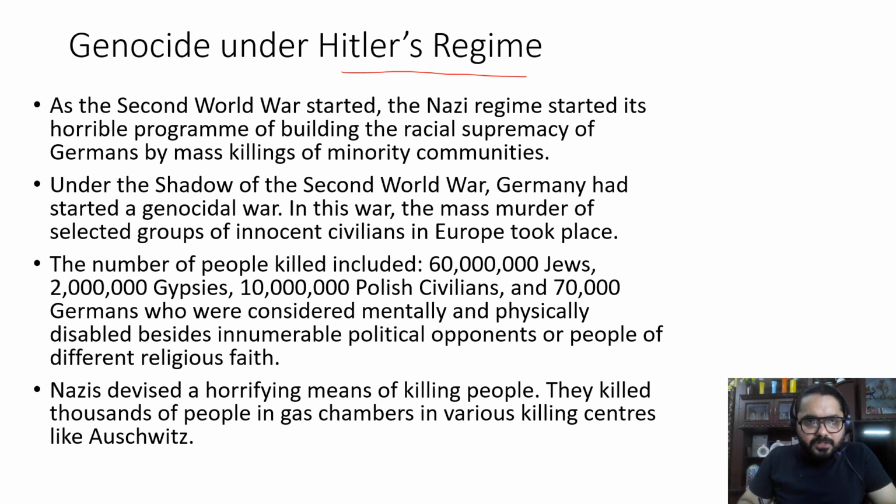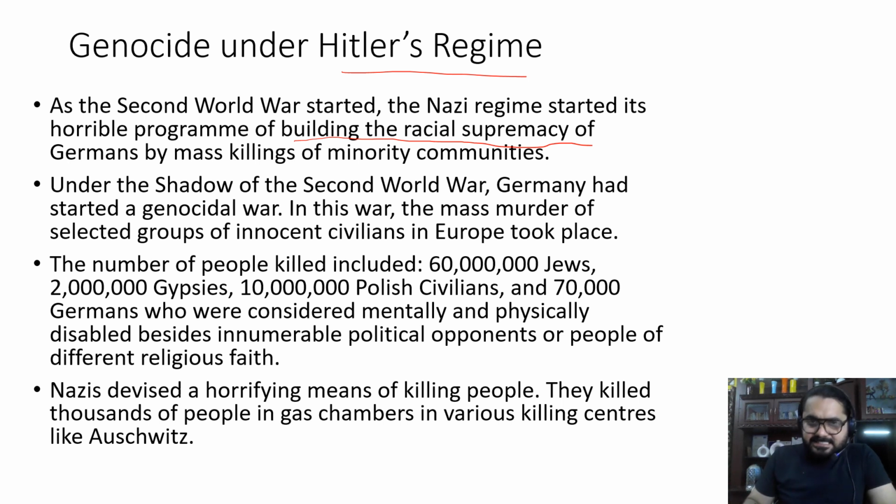As the Second World War began, the Nazi regime started its horrible program of building racial supremacy. This is something that we already discussed when we were trying to understand the difference between Nazism and fascism. After the Second World War started, the Nazis were trying to prove that they were racially superior to any other races in the European continent.